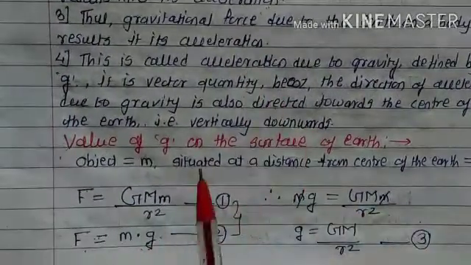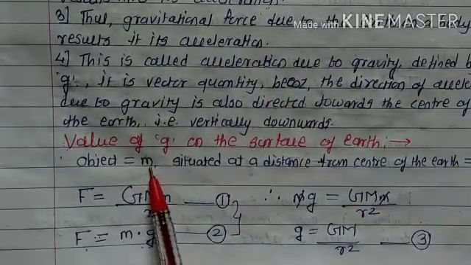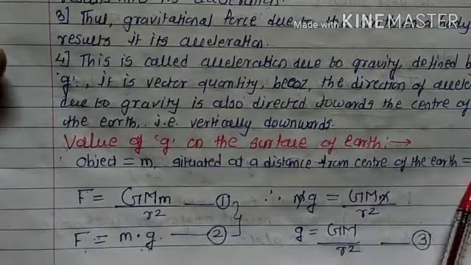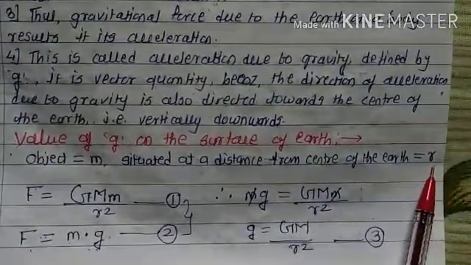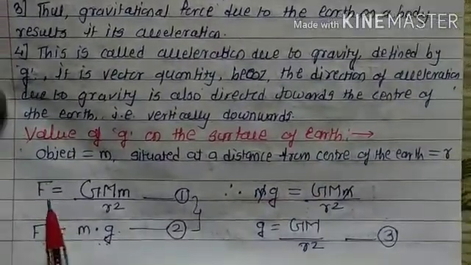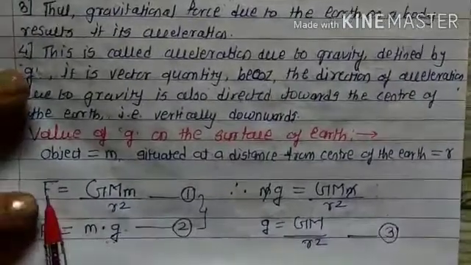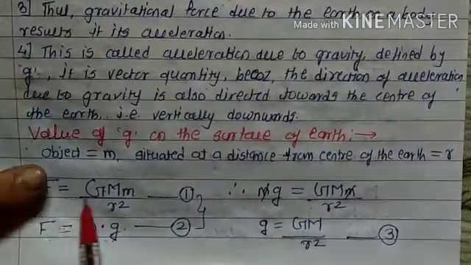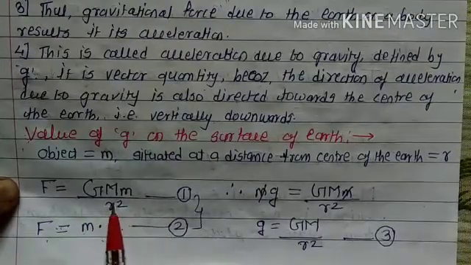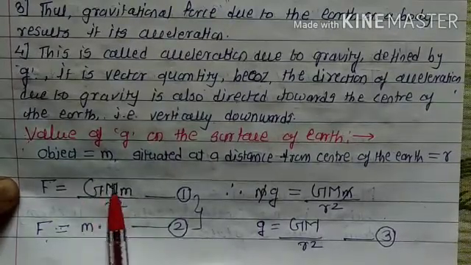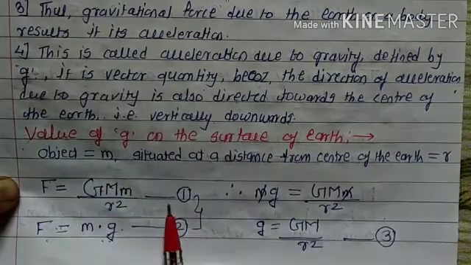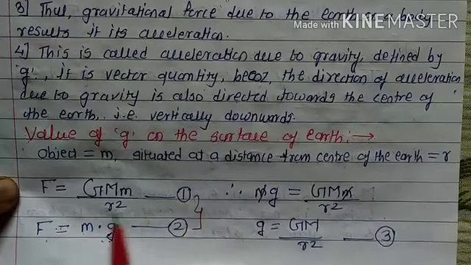So students, what is the value of g on the earth? Let us take an object of mass m situated at a distance small r from the center of the earth. The law of gravitation gives F equal to G M m upon r squared, where r is the distance, G is the gravitational constant, M is the mass of the earth, and small m is the mass of the object. Suppose that is equation number 1.